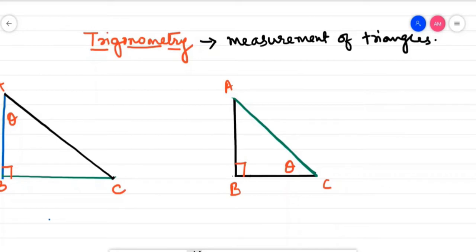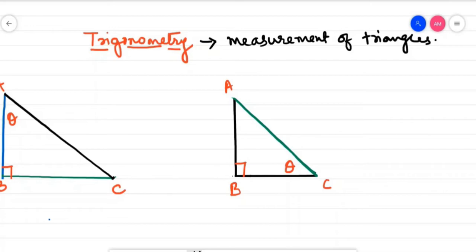Now children, you might be thinking, what can we measure in a triangle? Yes, you can measure many things in a triangle. In the early years, you have learned what a triangle is: a three-sided closed figure. Now in that triangle, you have three sides as well as three angles. So angles can also be measured and sides can also be measured. Therefore, in a triangle you can measure sides as well as angles, and hence trigonometry is the term which deals with the science of measuring of triangles.